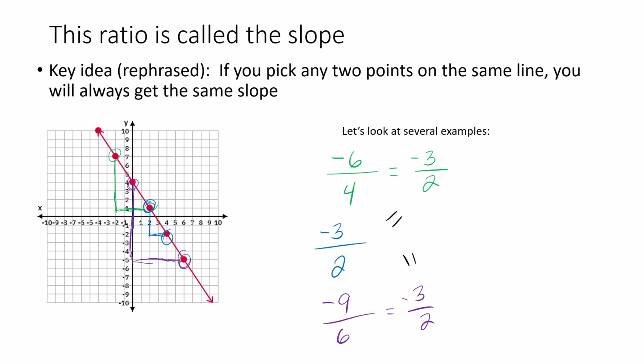Now, we don't usually do that, but I'll go ahead and pick, I don't know which ones I'll pick. We'll pick these 2 points. Somebody might kind of count this way. They might say, okay, well, in this example, I'm counting from right to left. Now, usually we don't do that. Usually we count the other way, but sometimes it depends on what points are on your line, where you have good points. And so sometimes it's useful to just know that you could count the other direction if you wanted to.